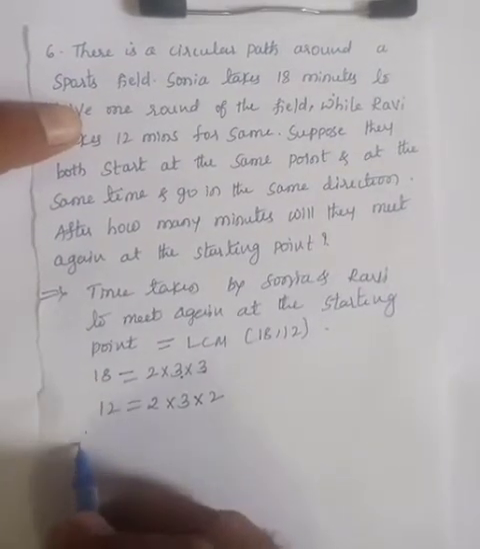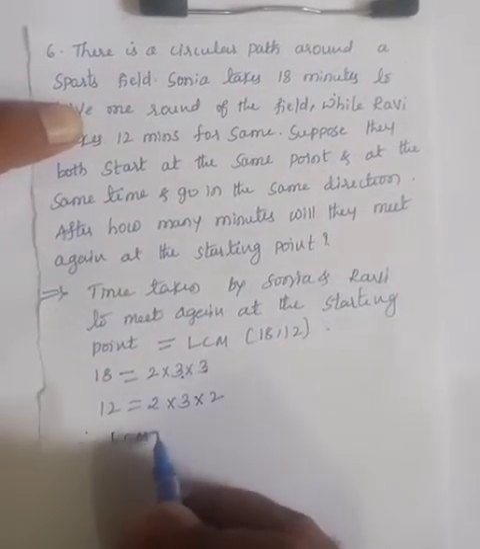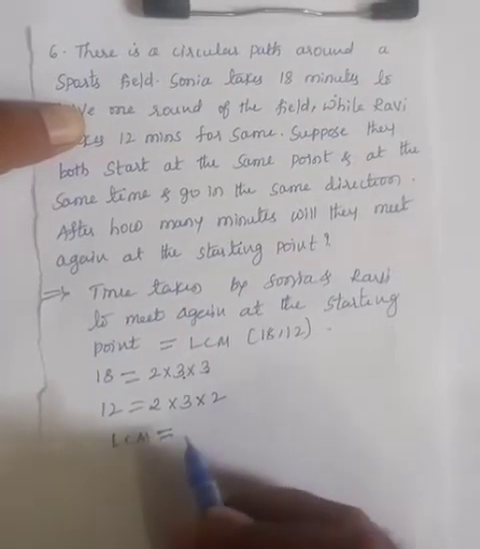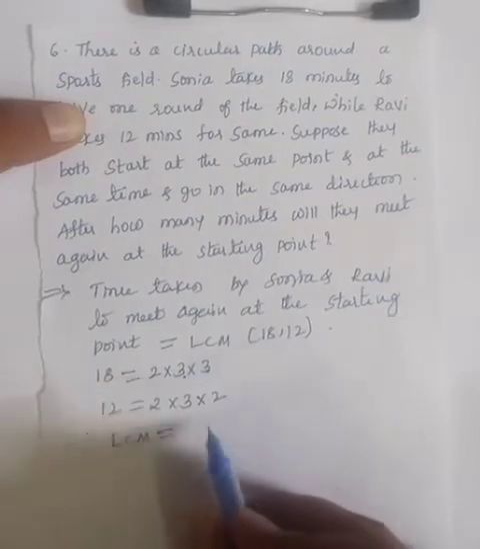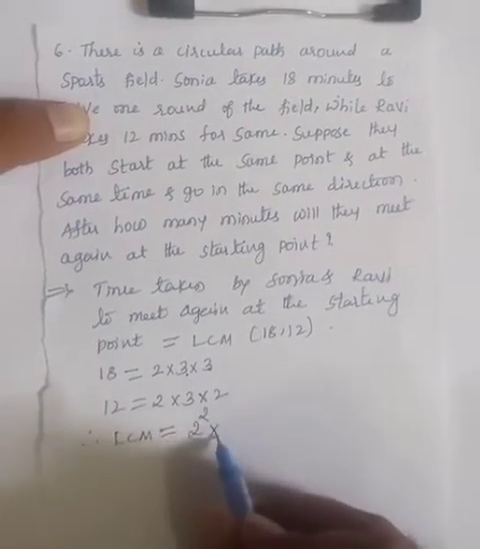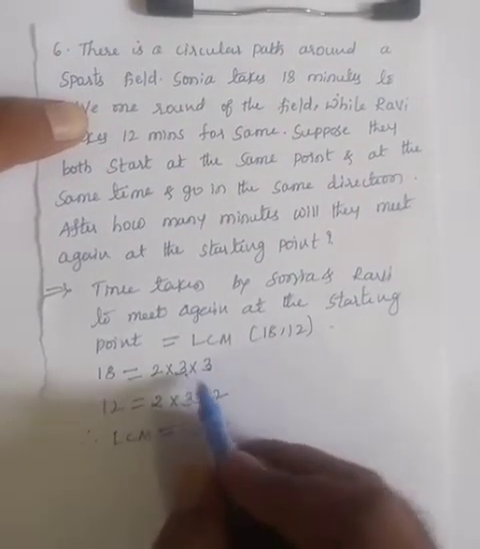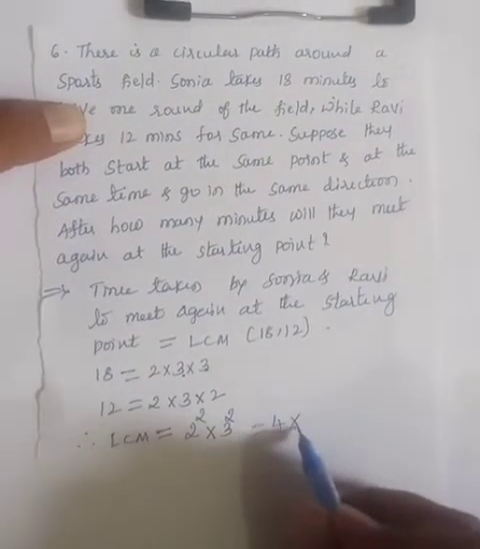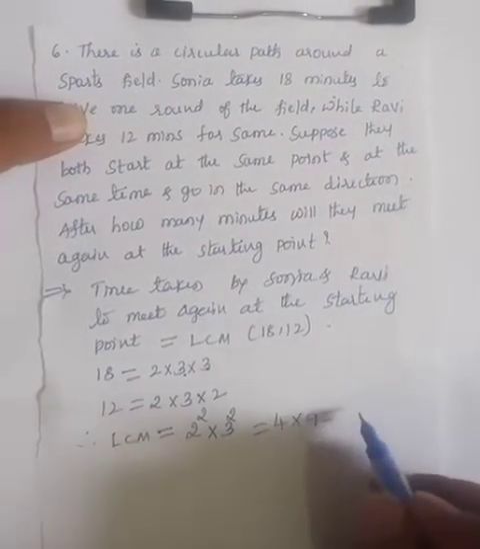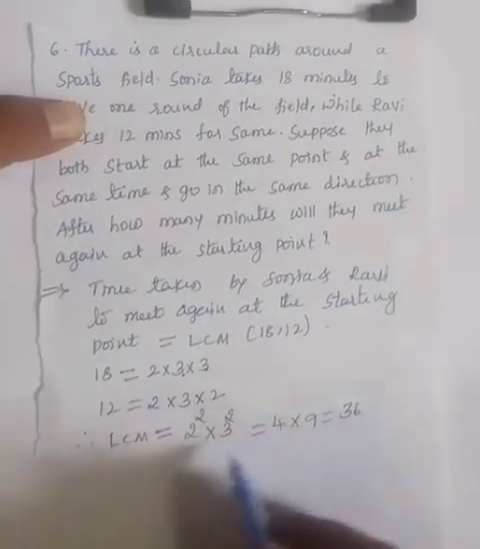Therefore, the LCM of two numbers is given by the highest powers of the prime factors. 2 squared is the highest power of 2 here, so 2 squared into 3 squared, the highest power of 3. 2 squared is 4 into 3 squared is 9, 4 9s are 36.